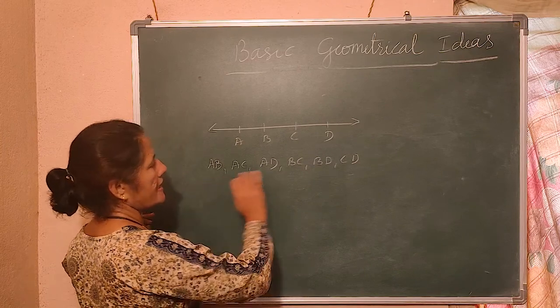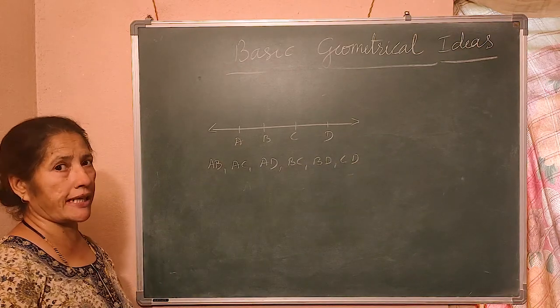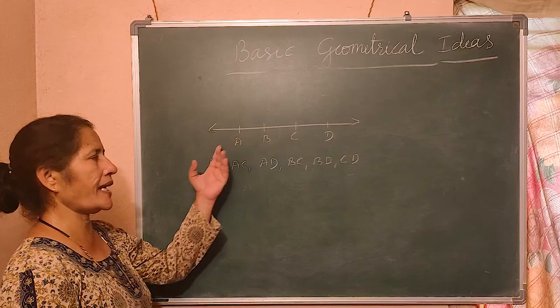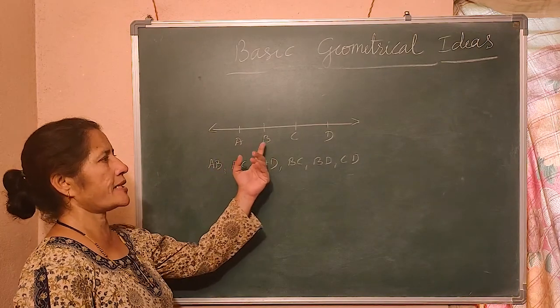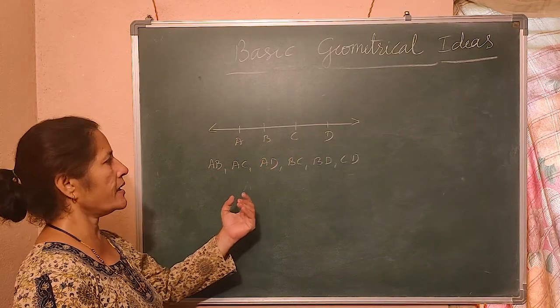So, these are the different ways. You can say BA is a line segment, CB is a line segment, DC is a line segment.